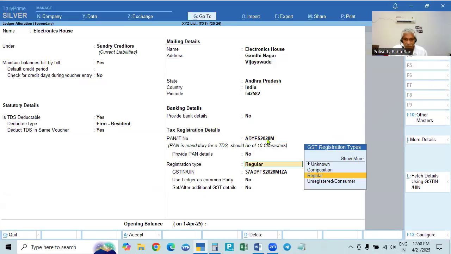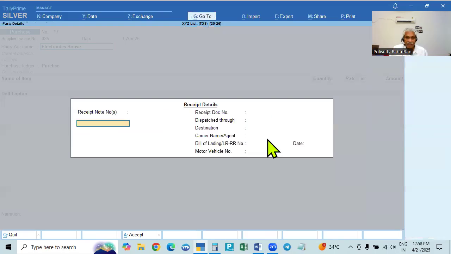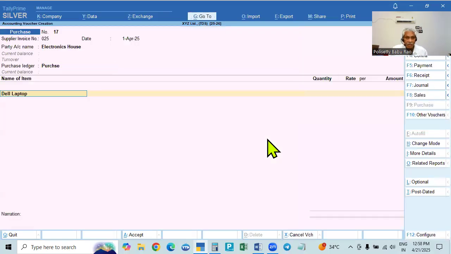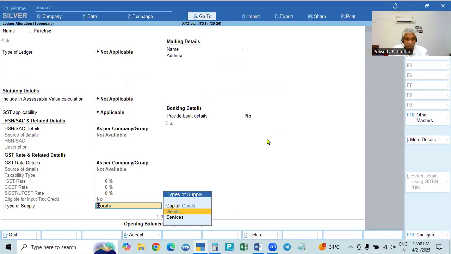So you have to give that. And with purchases of lakhs of rupees, the seller will definitely be registered, so the GST number will be accepted. You accept. So come down from the party details. Then you make the purchases, in the purchase account. And here don't give any details, because we will give the HSN code and GST rate in the stock item.